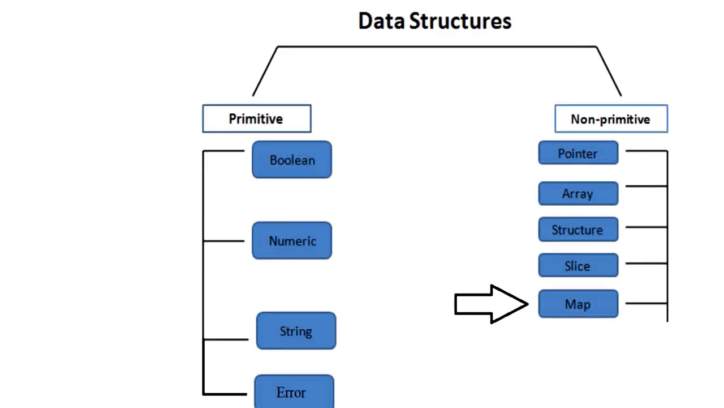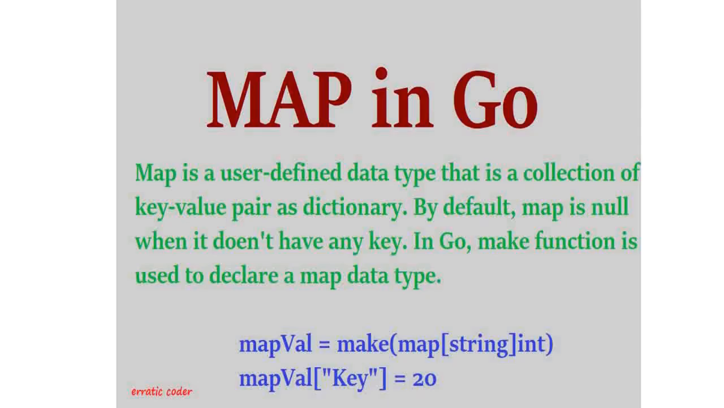Next data type is map. It is a user defined data type that is used to store the values in the form of key value pair. We can consider a telephone directory as an example, where a particular phone number is assigned to a specific person, or we can consider it as a collection of pin codes where a particular pin code is assigned to a specific zone. Let's see how we can use map in Go.